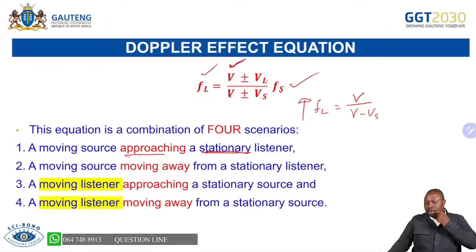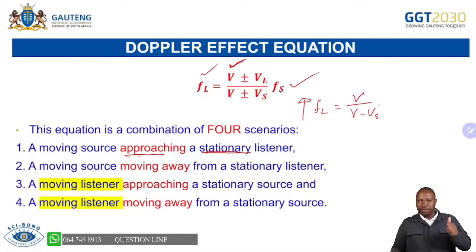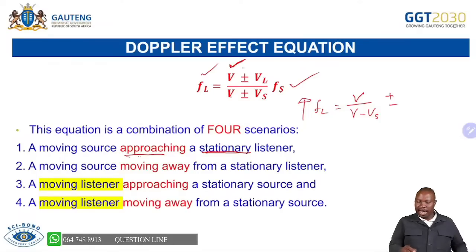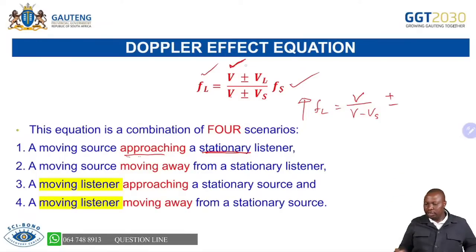So now, that's what you will do. But you first write like that. From there, you can substitute the 0. Then you are able to move, and then you can do all your substituting. Now, a moving source moving away. The only difference now for away, this is towards. So for towards, we're saying plus over minus. So you add at the numerator, you subtract at the denominator.